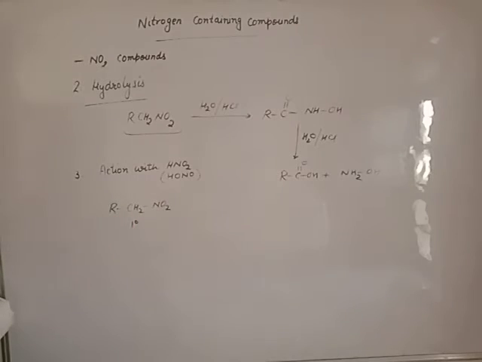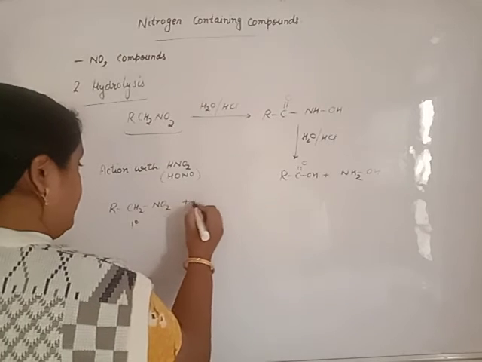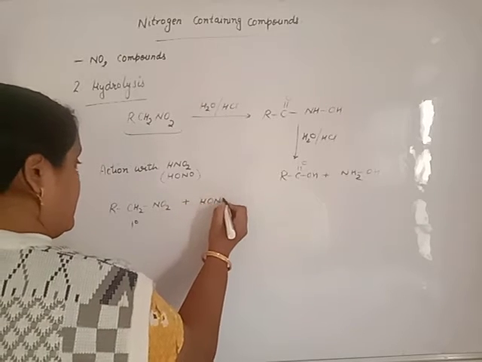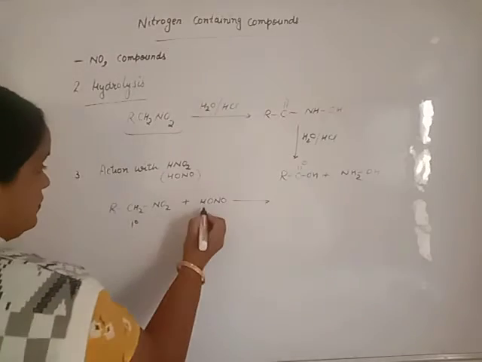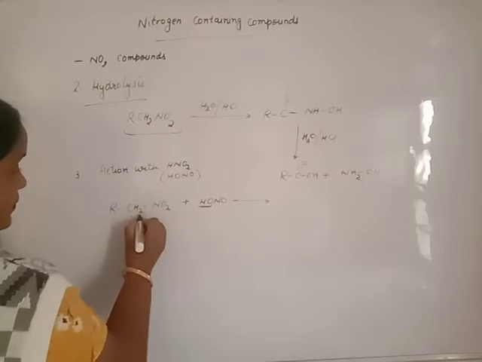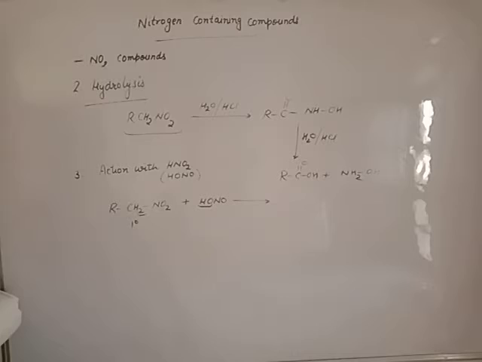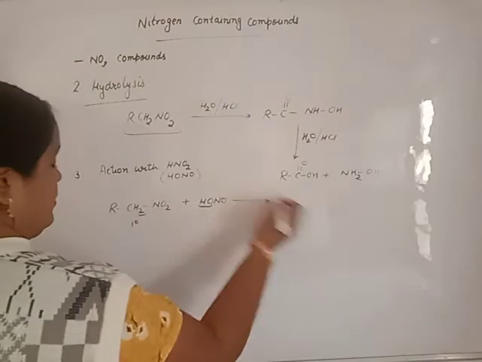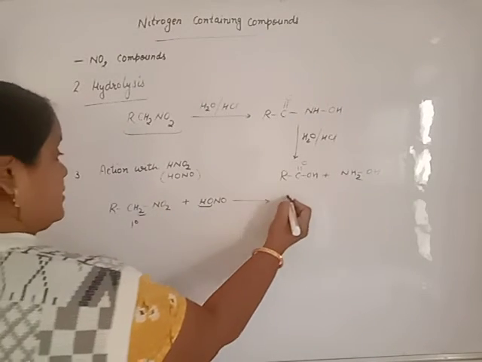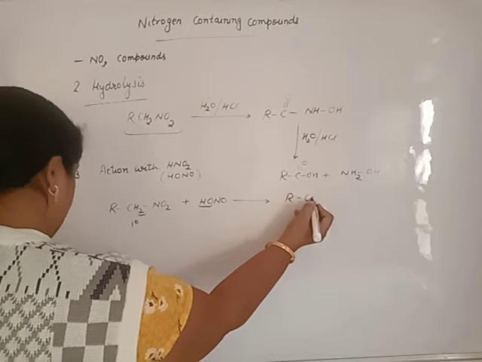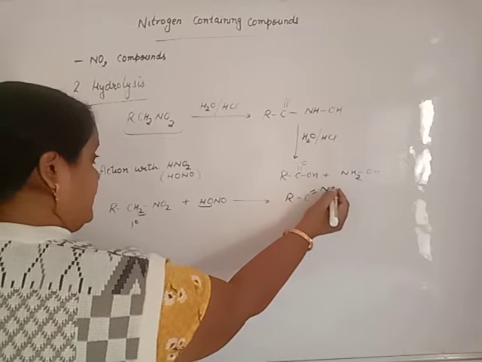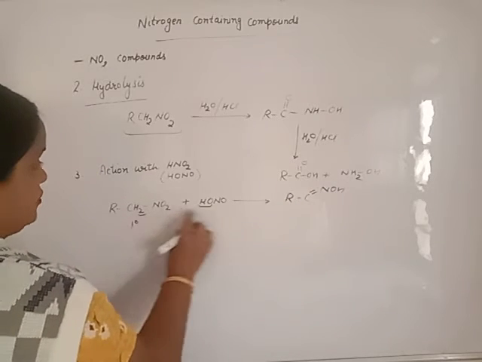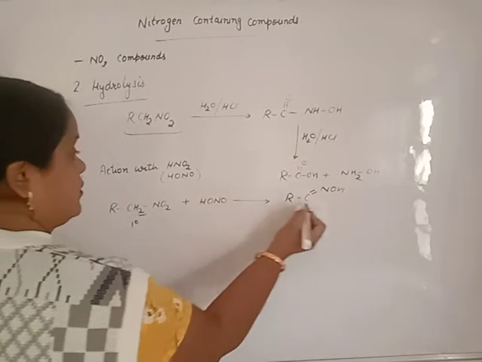When it is treated with nitrous acid, it will give oxime like this: R C double bond O N OH, and these two hydrogens are removed with oxygen.